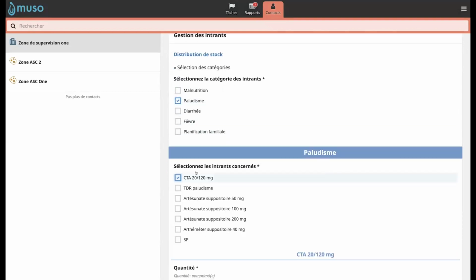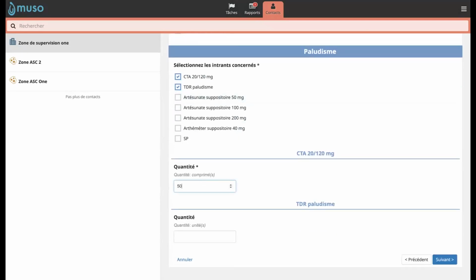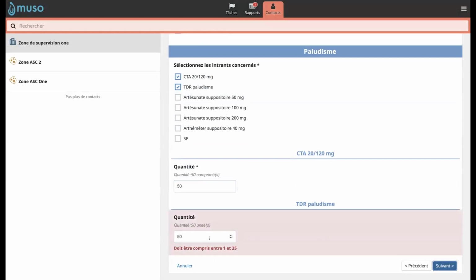So I'm doing the same thing. It's the same operation just as before. So I select malaria, I select what are the units of the stock that I would like to give them and the quantity as well. So 50 and 50 both times. And then I click on next. Here we go. So when I have been talking about these limitations that we have created, see, here I only can input between 1 and 35 units for TDR. So this one, when I have put 50, it was more than 35.